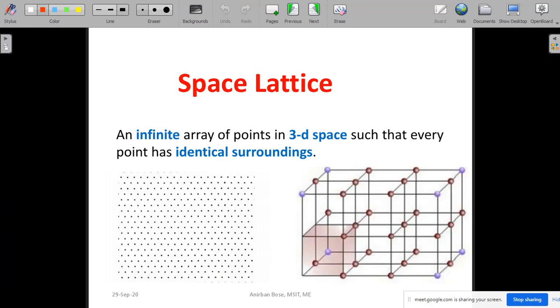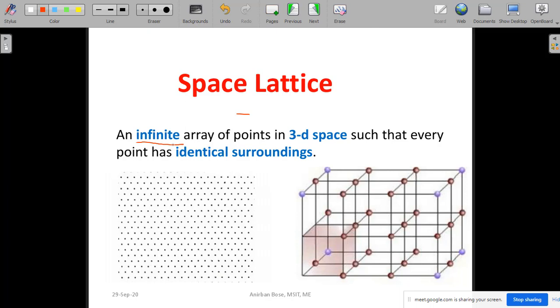Now let us try to understand what we mean by the space lattice. Now, an infinite array of points in 3D space such that every point has identical surroundings is the definition of space lattice. Now let us try to understand a few words in this definition. The first word is that it should be an infinite array of points.